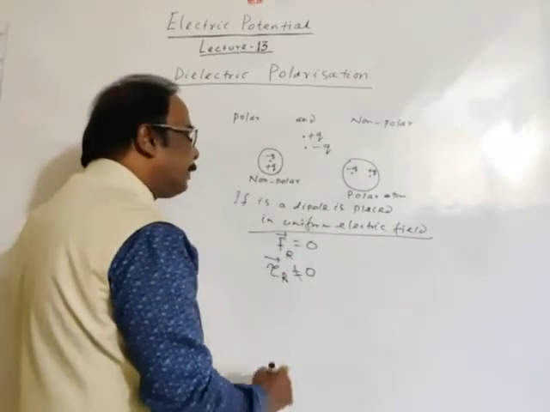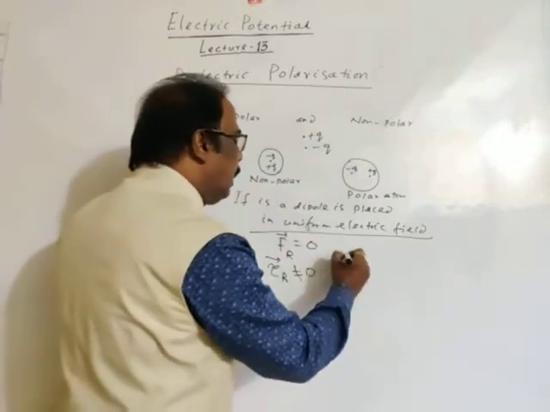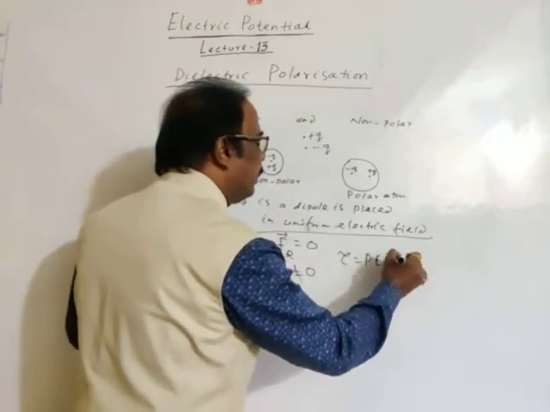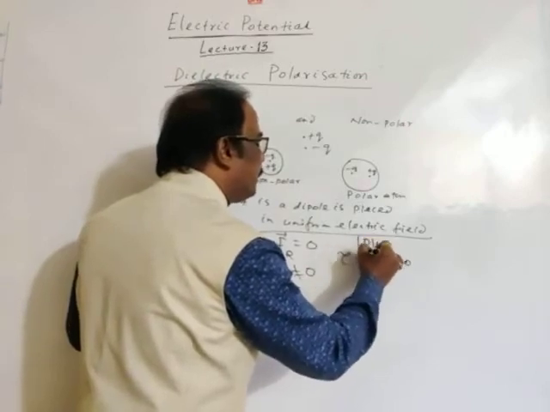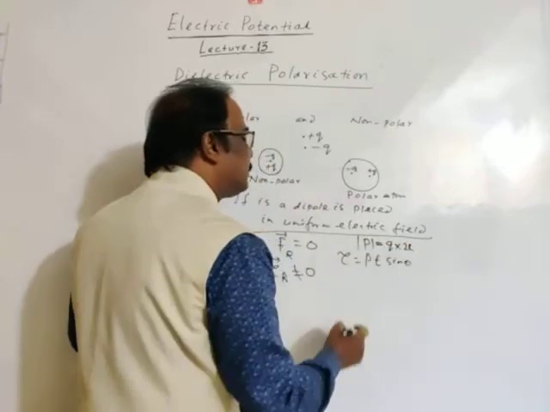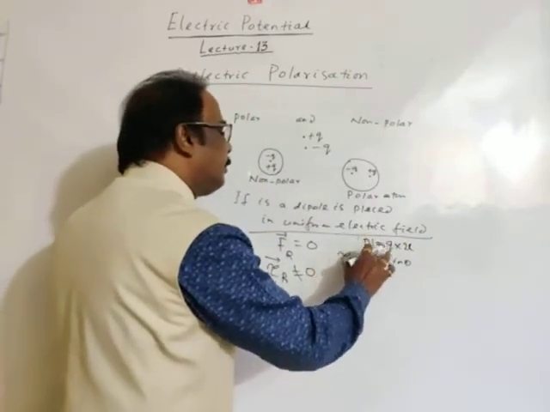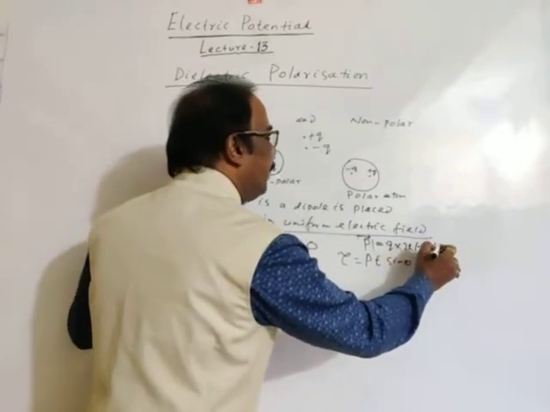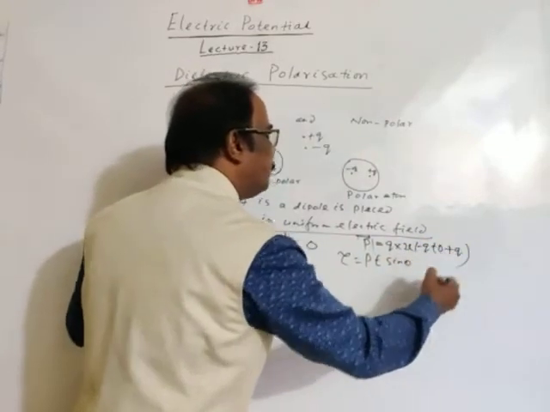may or may not be equal to 0, because the torque experienced by the dipole is P E sin theta, where P is the dipole moment, whose magnitude is Q into 2L. It is a vector quantity, and its direction is from minus Q to plus Q, as we have discussed.